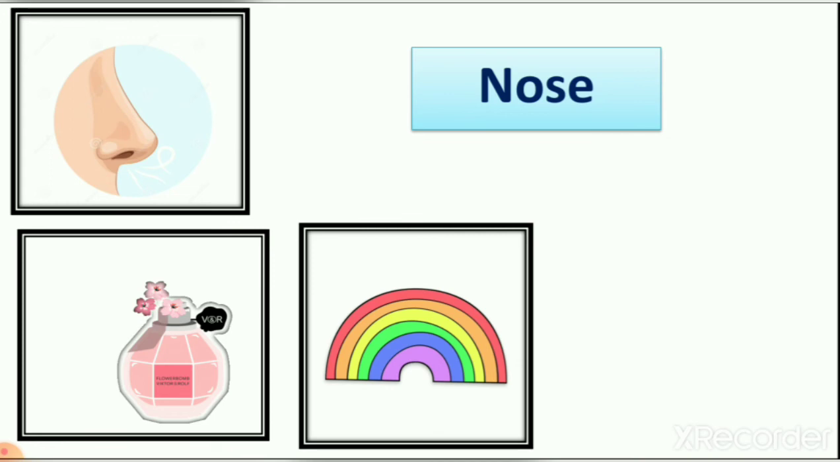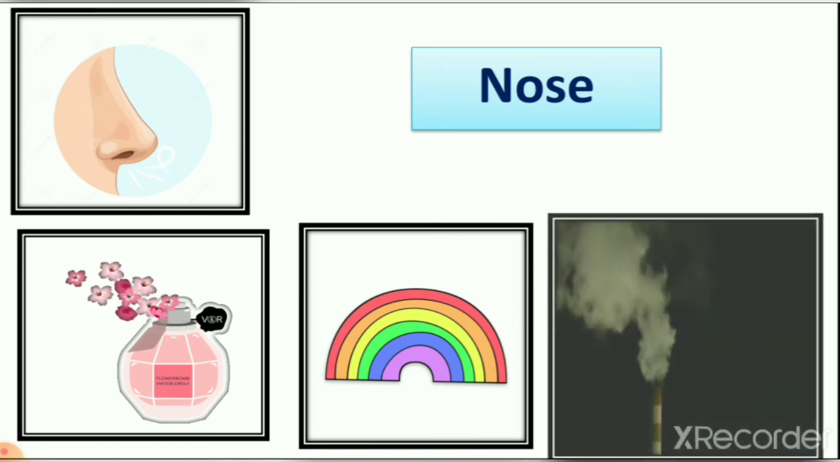Then next, rainbow. Now when you see a rainbow, which body part are you using to see it? Is it the ear? Is it the nose? No, we are using our eyes, right? So when we see a rainbow, we are not using our nose, right? Then let's see the next one.